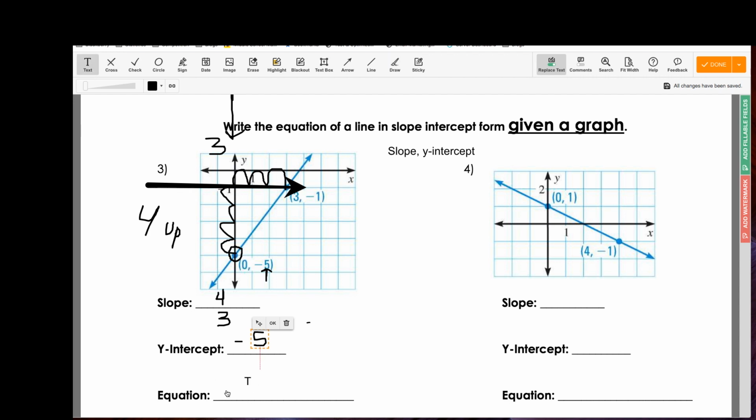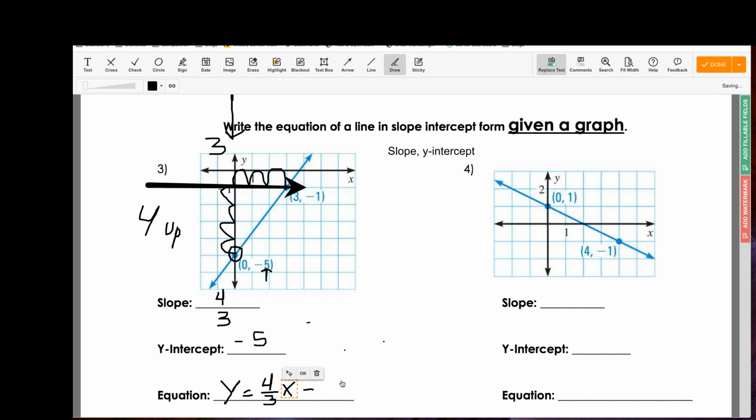Okay, so now that we have our slope and we have our y-intercept, we've got everything we need to create our equation. So let's go ahead and set that up. According to what I know, we're always going to start off with the letter y, which is our dependent variable, also known as our output, equals, and then the slope, in this case 4/3, so that's what we're going to put. And then don't forget to write your x. That is a part of your equation. Very important to put that input value.